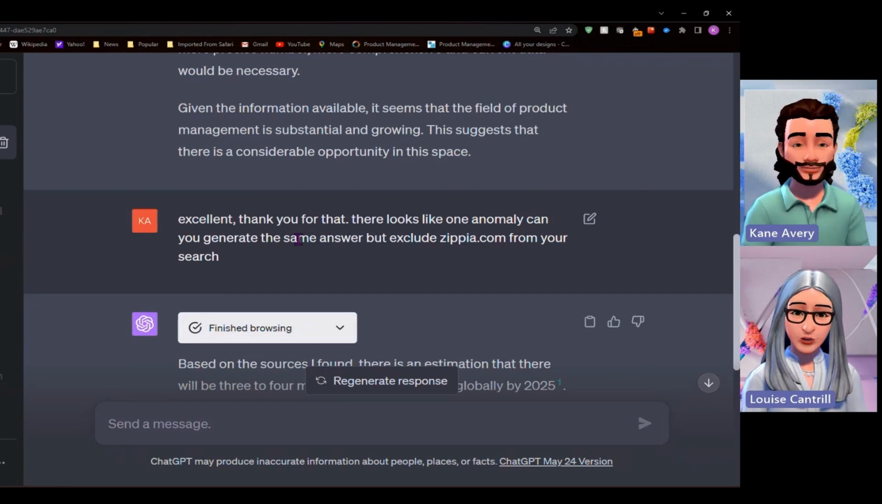And it's quite nice that it's called that out, isn't it? Because when you think about it, if we were doing our own research, that would be some of the things that we'd be thinking about.